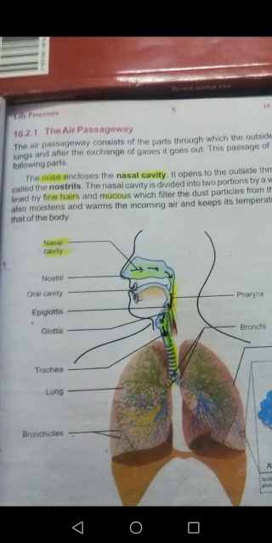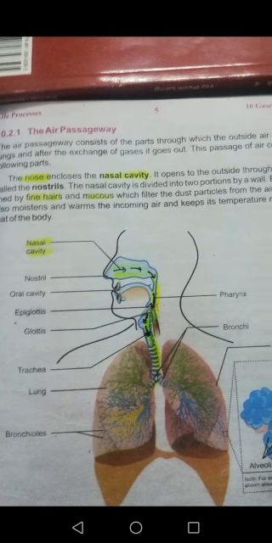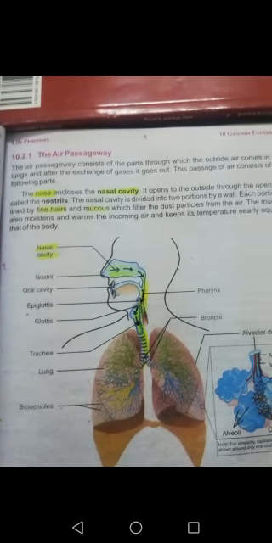The nasal cavity is the inner part of the nose, and it is separated by a wall, and it consists of fine hairs and mucus. Fine hairs and mucus are involved in different functions. For example, fine hairs and mucus both prevent the entry of dust particles into our respiratory system. This mucus also moistens and warms the incoming air and keeps its temperature nearly equal to the body. So these are the two functions of mucus and fine hair in the nose.